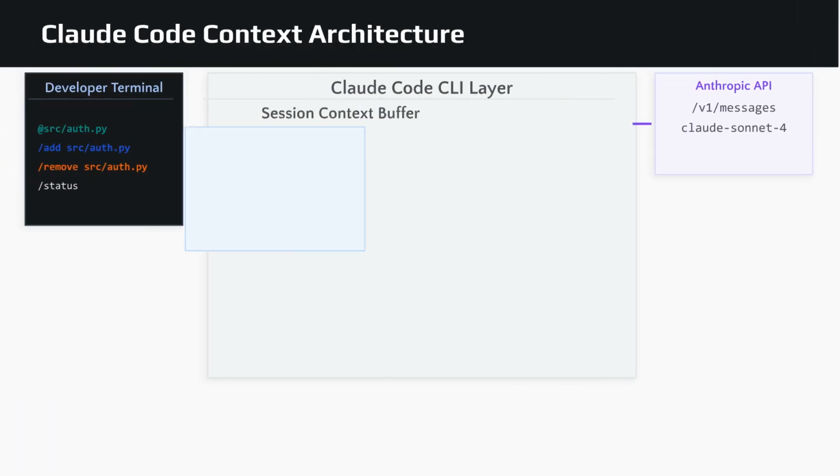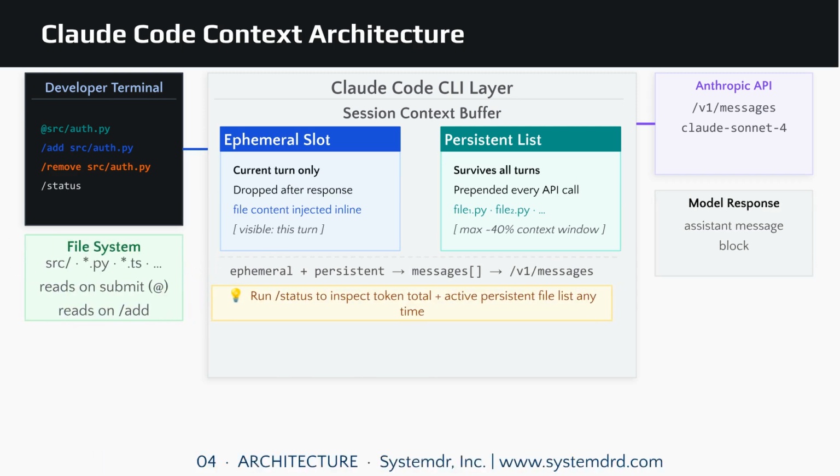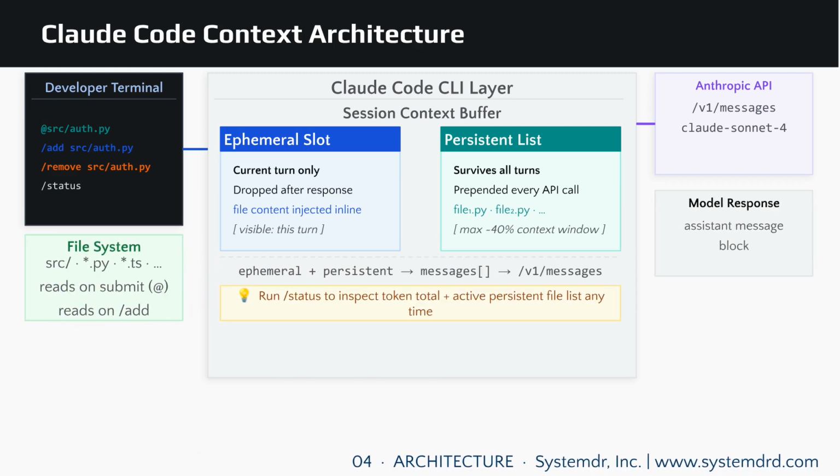This diagram shows the Claude Code context architecture. The CLI layer manages the ephemeral slot and the persistent list. Ephemeral content is injected once and cleared after the response. Persistent content survives all turns and is prepended before every API call. Both are submitted to the Anthropic API as part of the messages array. The /status command allows you to inspect the token total and active persistent file list at any time.